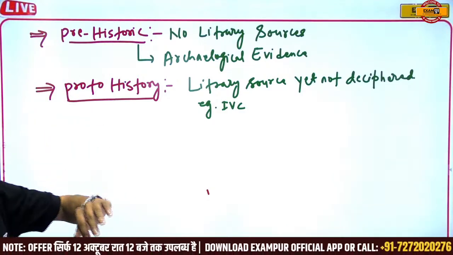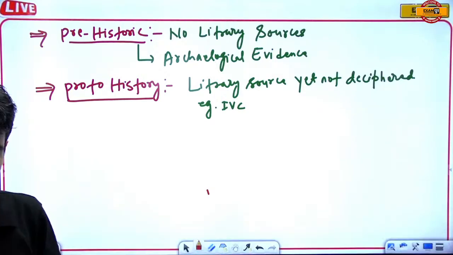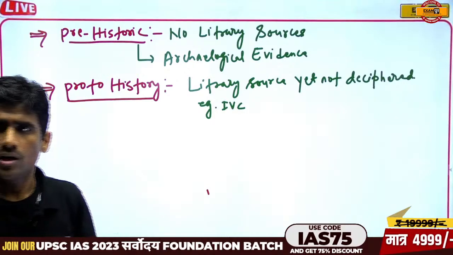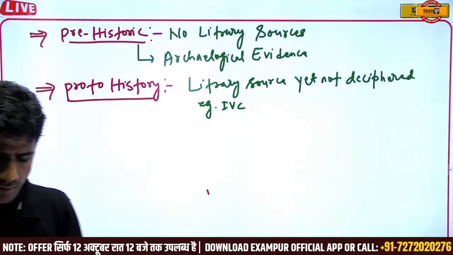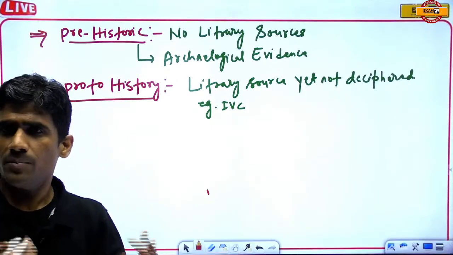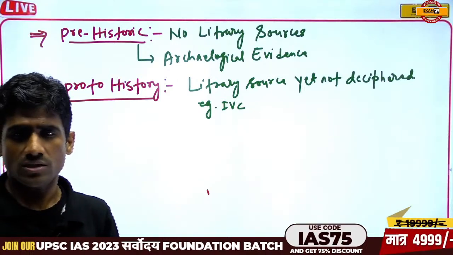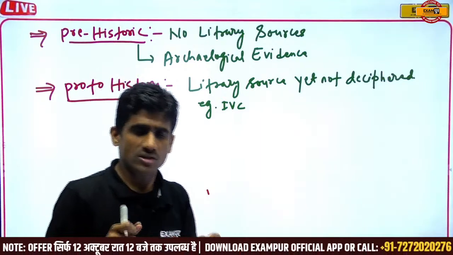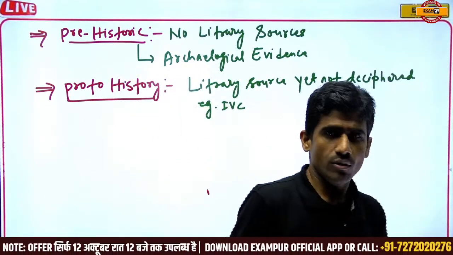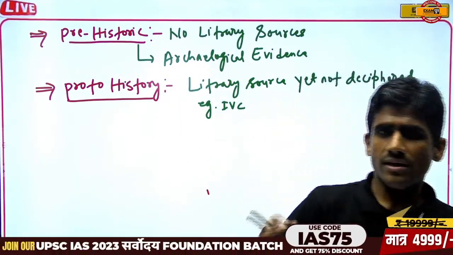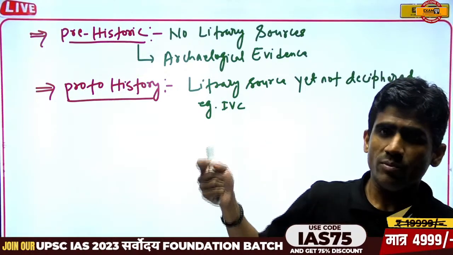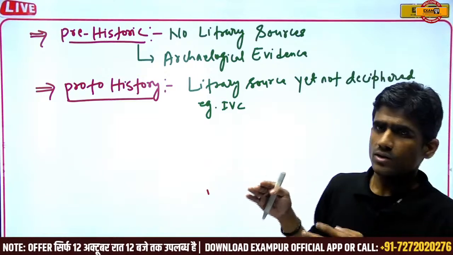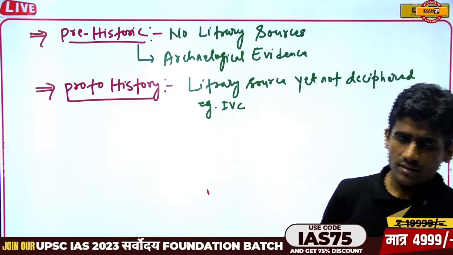And the other one is prehistory. That means no literary sources are there. We only rely on archaeological evidences. On this basis, we trace the time period, the cultures, and the political and economic situations. How were the cultures, how was the way of life in the Indus Valley civilization or in the time of prehistory? With the help of archaeological evidence, we can trace this.